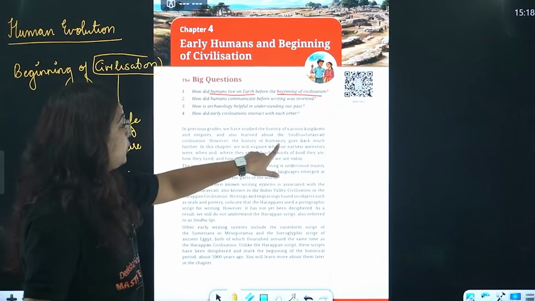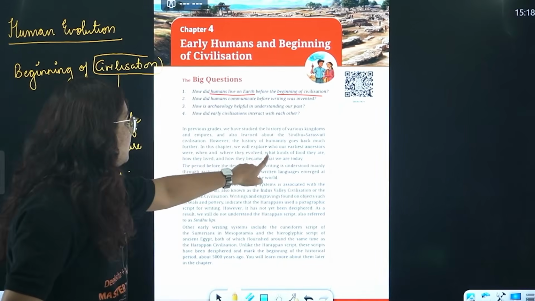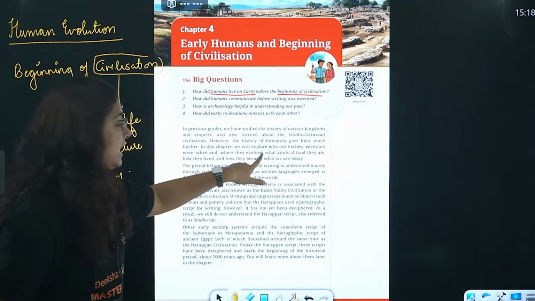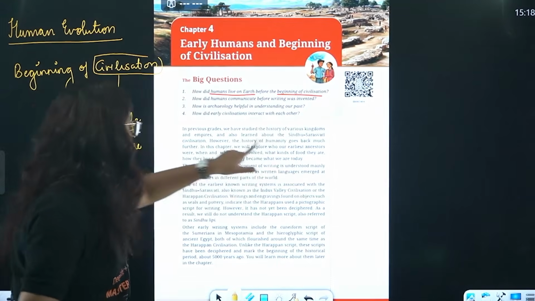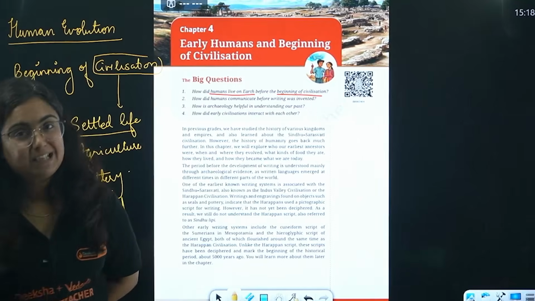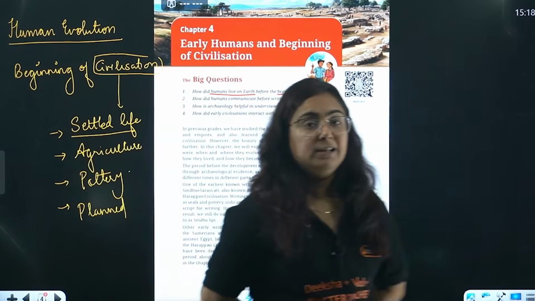However, the history of humanity goes back much further. In this chapter, we will explore who our earliest ancestors were, when and where they evolved, what kind of food they ate, how they lived, and how they became what we are today. Getting my point? So, beta, when we are learning history, now let me tell you one thing, right?